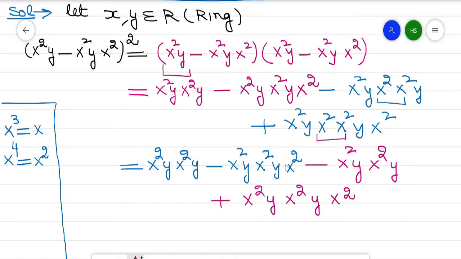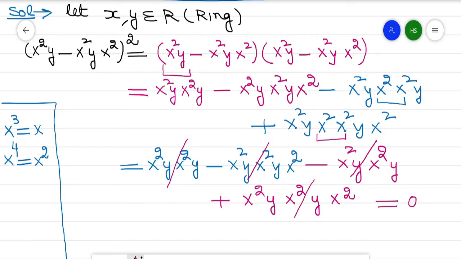Now this term is cancelled with this term, and this term is cancelled with x²y and this term, so the total sum is equal to 0.